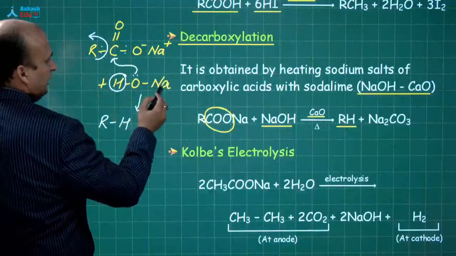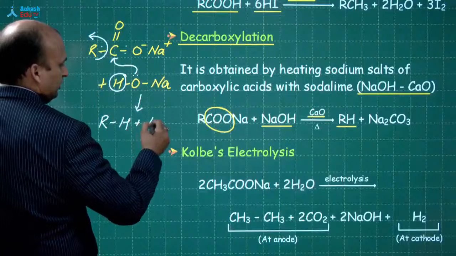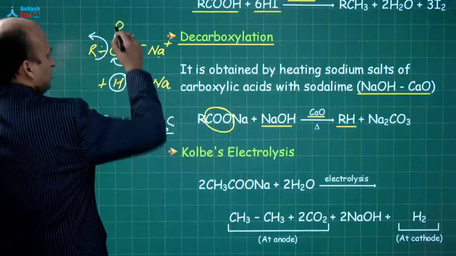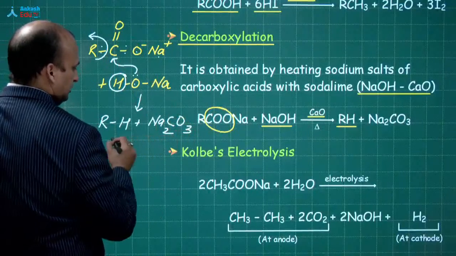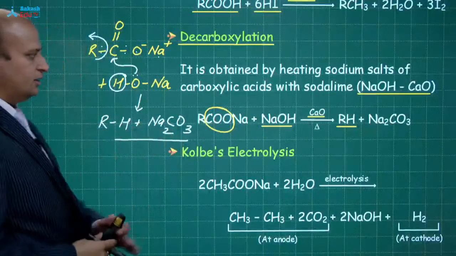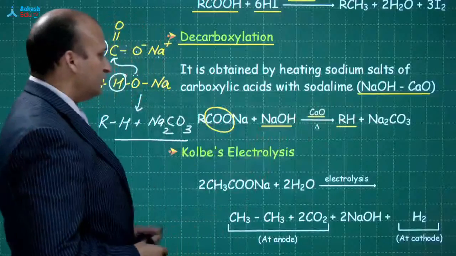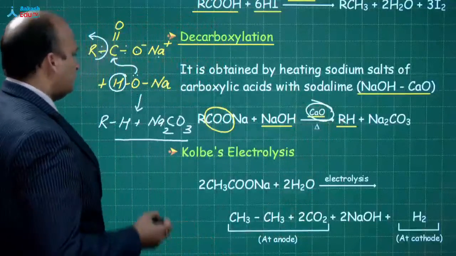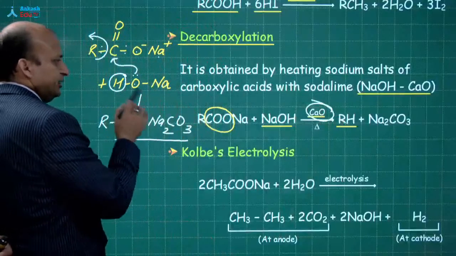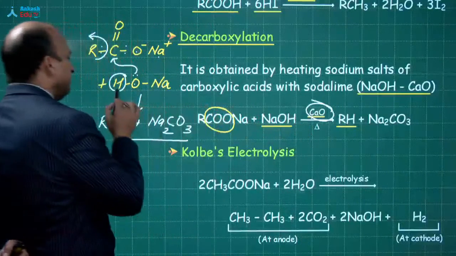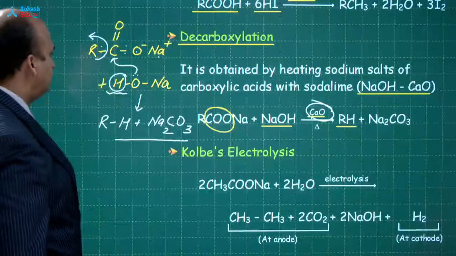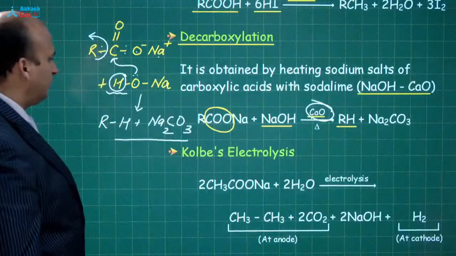And now see, there are two Na, one carbon, and three oxygens. This is what you are getting, RH plus Na2CO3. You will ask me, sir, NaOH is fine, but what is the use of CaO? See, CaO is a base, and it helps this hydrogen to be released from here.